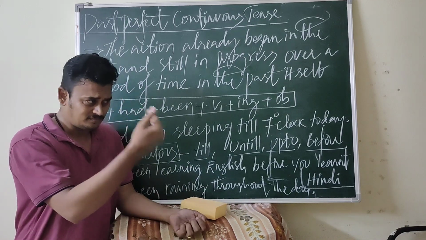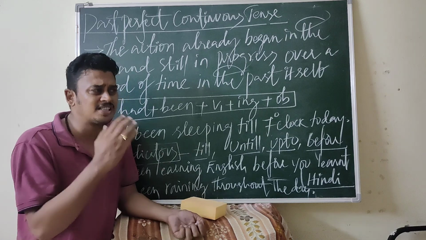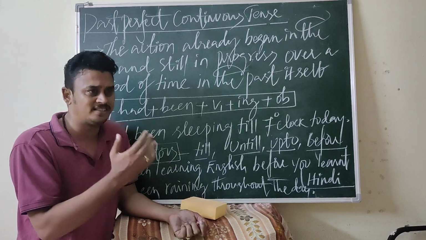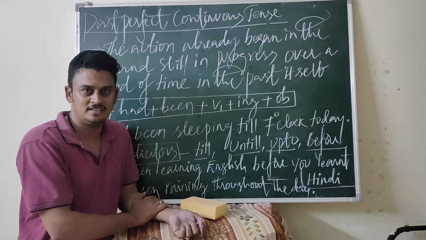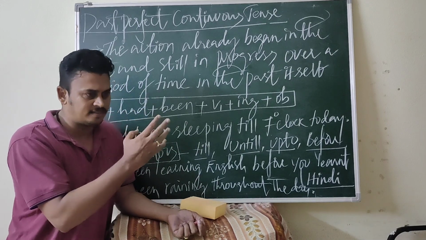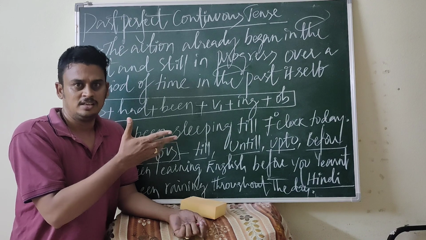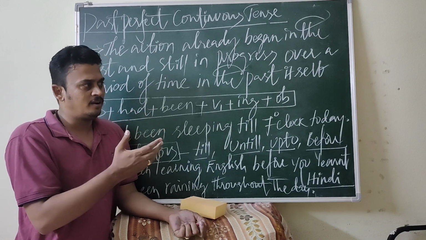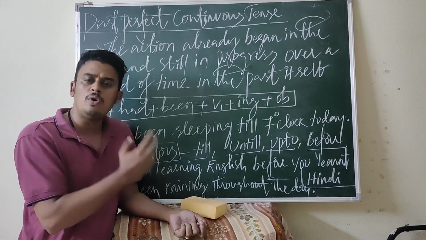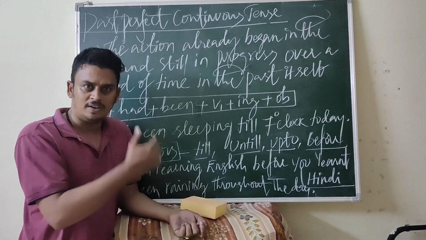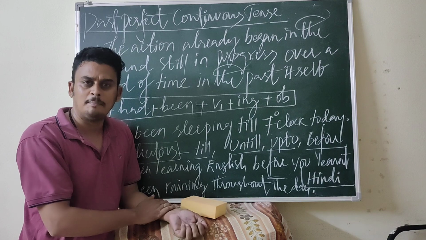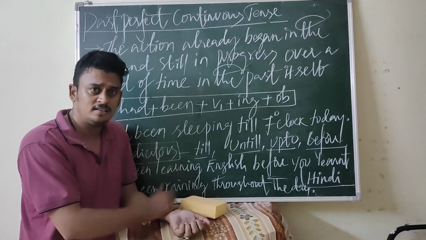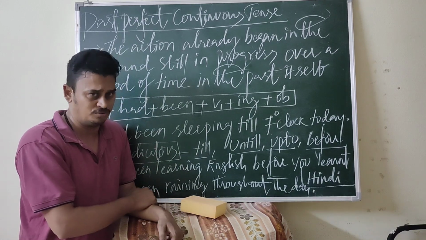Next, past perfect tense. The past perfect tense is nothing but an action which was completed over a period of time in the past. This tense is connected with the simple past tense. Because while we talk about two actions in the past, the first action is used in the past perfect tense. After that, the simple past tense is used.